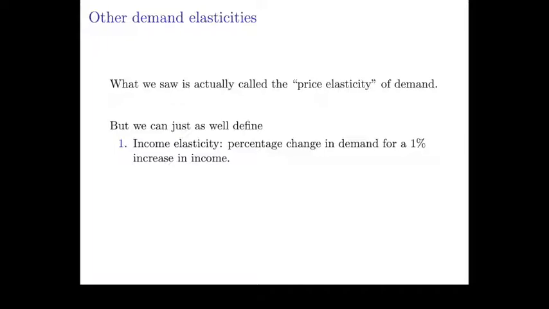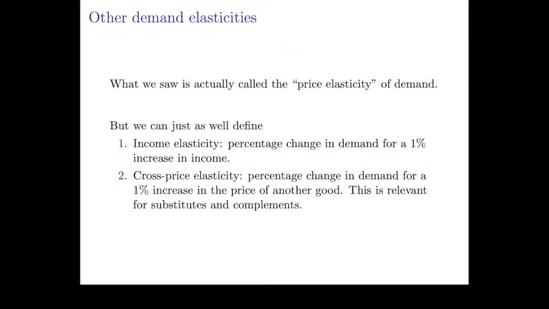So let's write down the formula for price elasticity. Remember, it was dq dp times p over q. You can write down the income elasticity, which would be dq dy, right? So the rate at which the quantity demanded changes as we change income times y divided by q. So that would be the income elasticity.